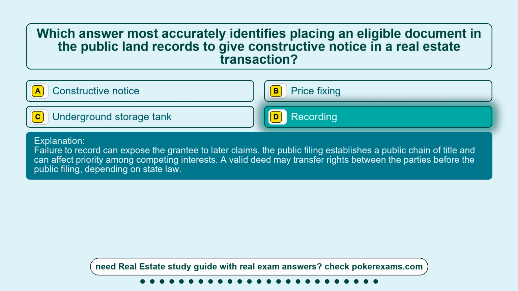Failure to record can expose the grantee to later claims. The public filing establishes a public chain of title and can affect priority among competing interests. A valid deed may transfer rights between the parties before the public filing, depending on state law.